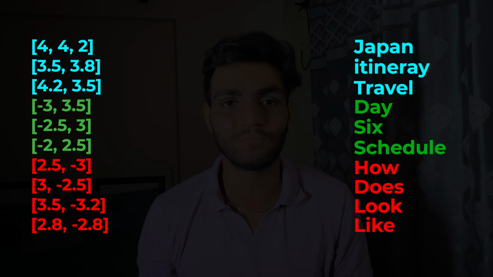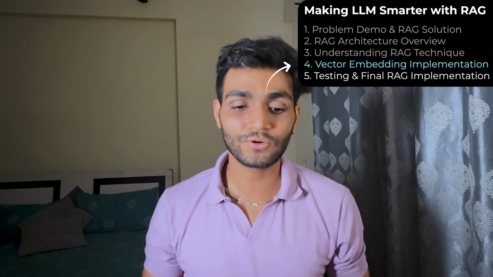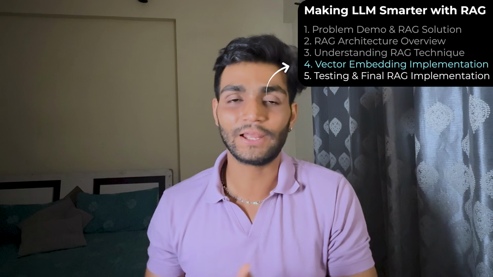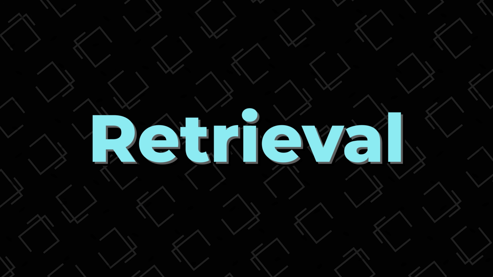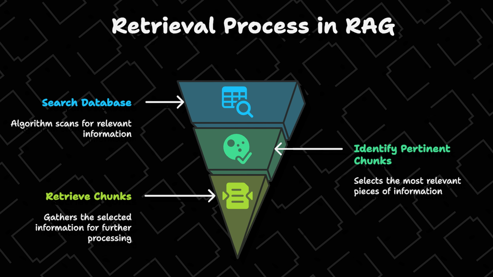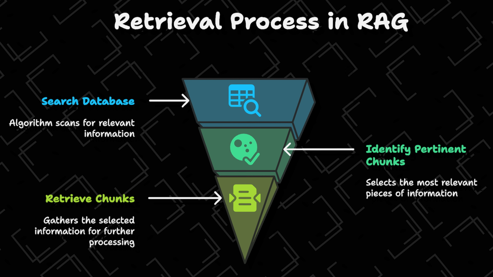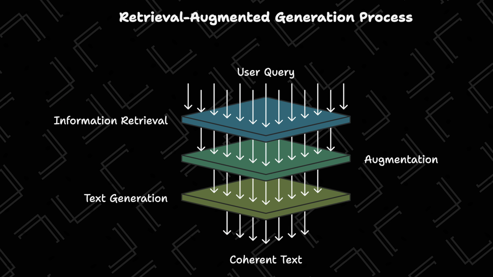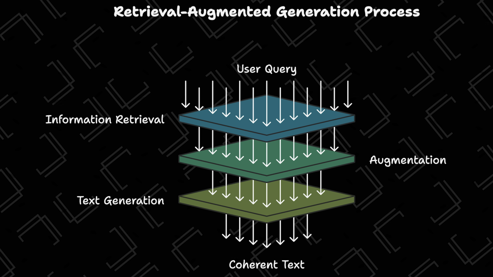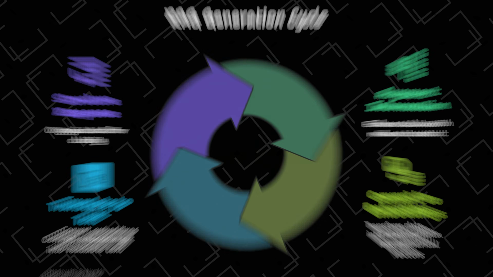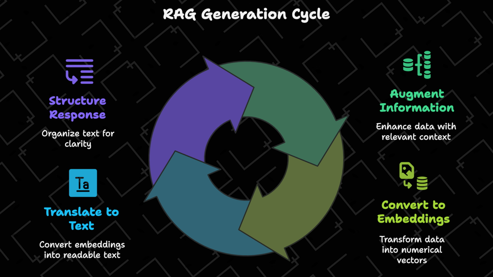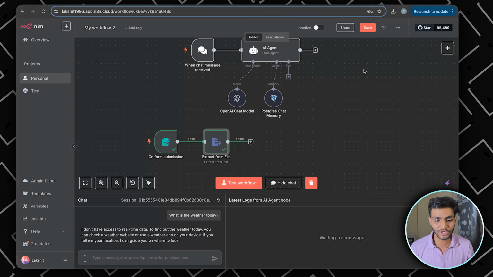This numeric will get converted again into the text part, and we'll get the answer using the LLM. So from this you can see how Retrieval Augmented Generation works. Retrieval means using my question, I'll retrieve the relevant chunk from the Japan itinerary. I got that chunk. Now I'm augmenting. Augmenting means I will use my LLM to do some augmentation over here. And generation means converting that embedding back to the normal text format and giving us the answer. So let me show you that.